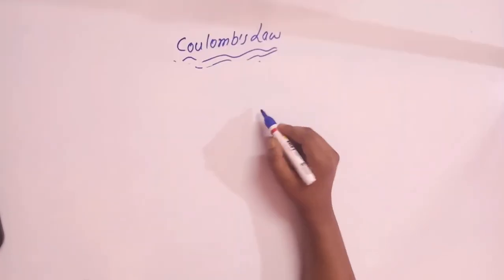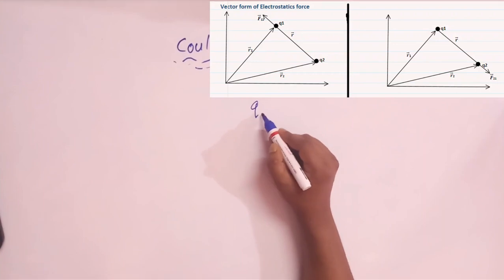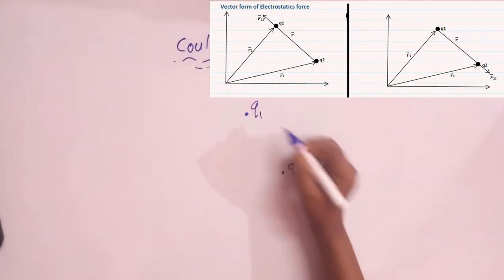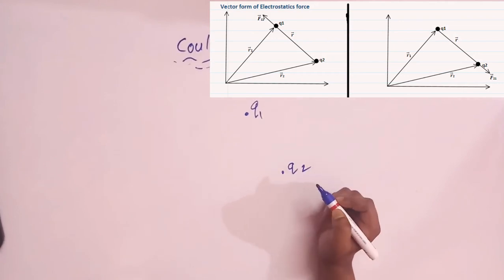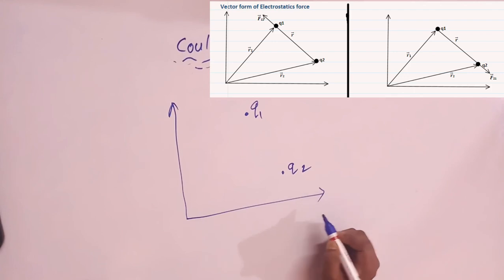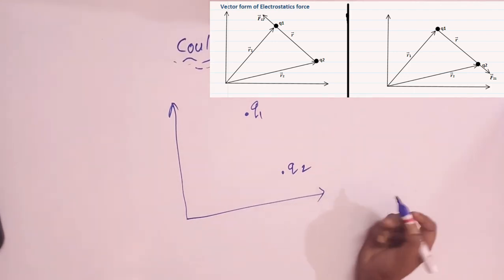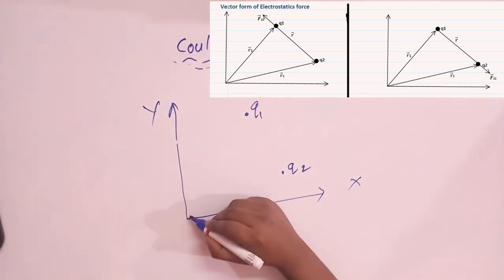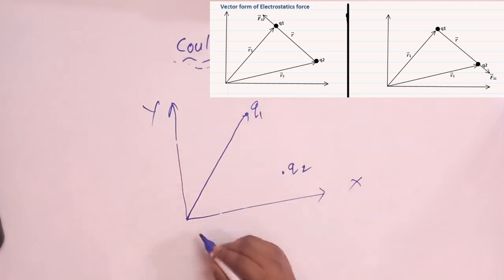Similarly, we assume that there is a charge q1 and here the charge is q2, both positive in nature, and this is a 2D coordinate system, let's say the xy plane. Here is the position vector.